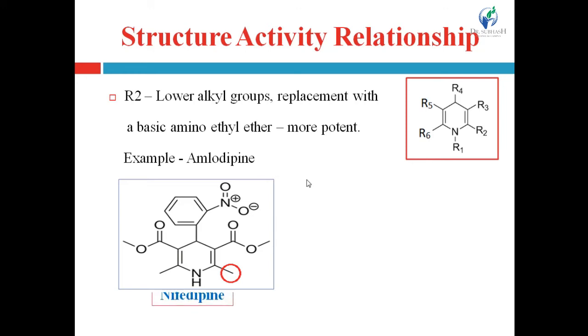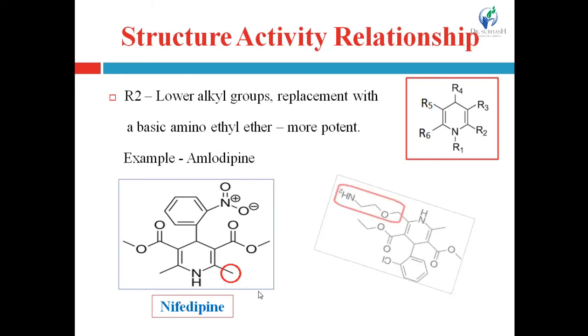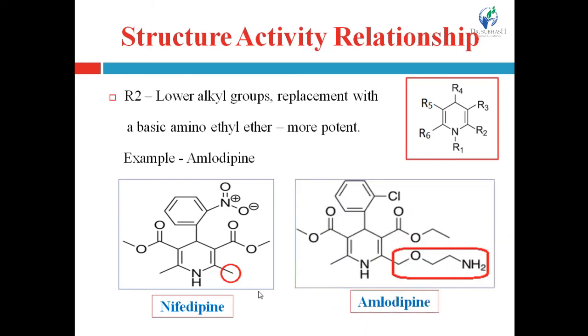See the example comparison of this point. This drug is nifedipine, in which at second position what is present? A simple methyl group is present, and the second structure is of amlodipine. In amlodipine at second position an amino ethyl ether side chain is present, amino ethyl CH2CH2O, that is ether.